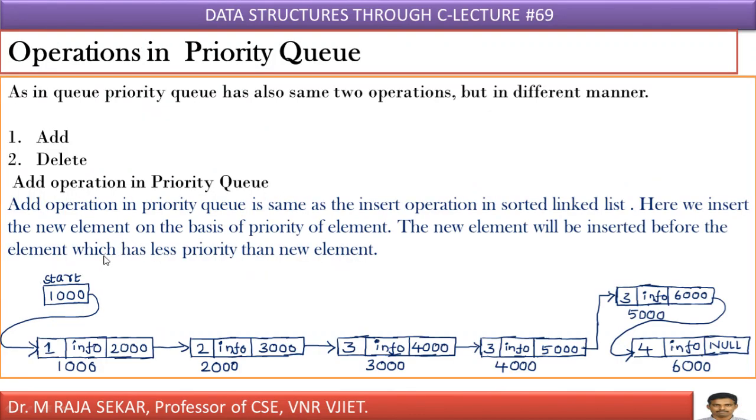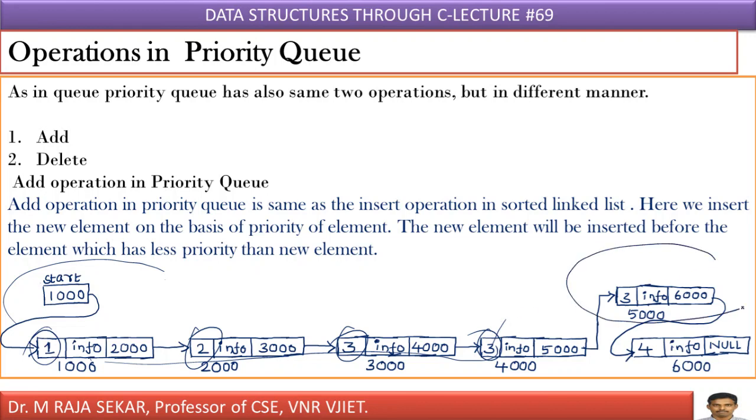Now, operations in priority queue. What operations can one perform? You can add an element, you can delete an element. Even if you want to display, you can display elements, isn't it? Just see this is the priority queue. The first element has priority 1, the second element has priority 2, then 3, and the fourth element is 3.